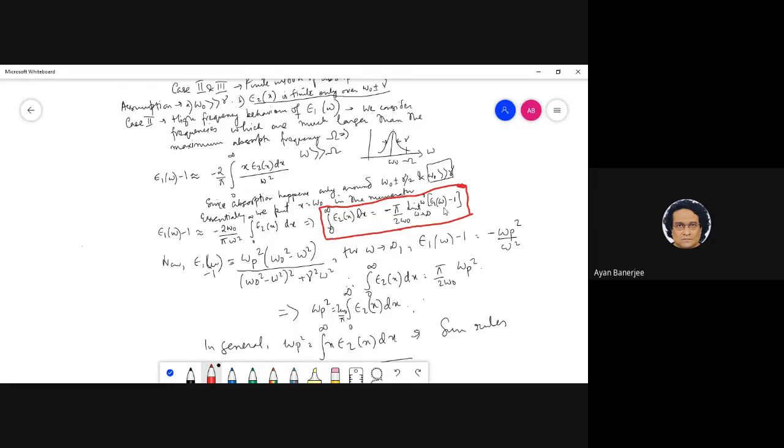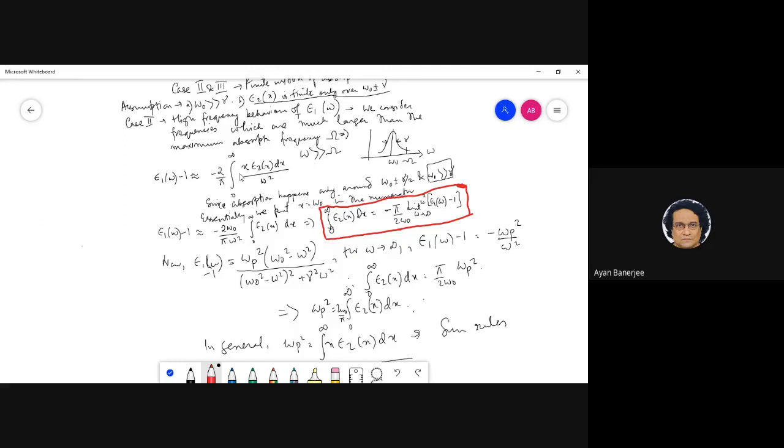Otherwise, I cannot write this. I could only write this because this 0 to infinity is actually true from omega minus gamma by 2 to omega plus gamma by 2. This is very crucial.